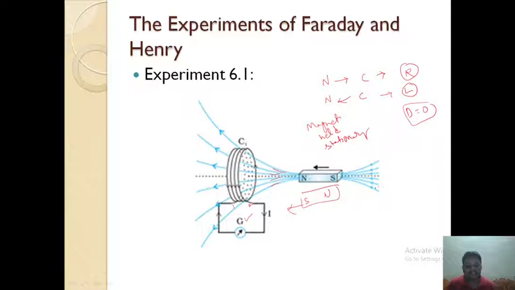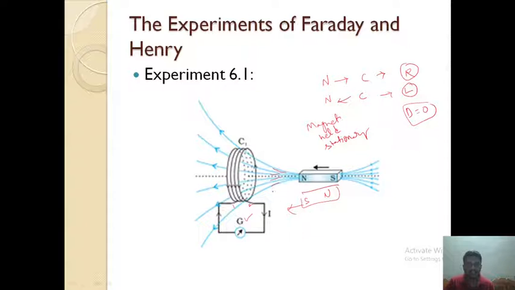Large deflection means the amount of current induced is also large. The amount of current induced in the coil depends upon how fast you are pushing the magnet towards or pulling it away from the coil.